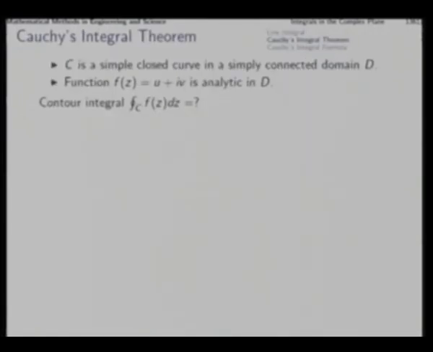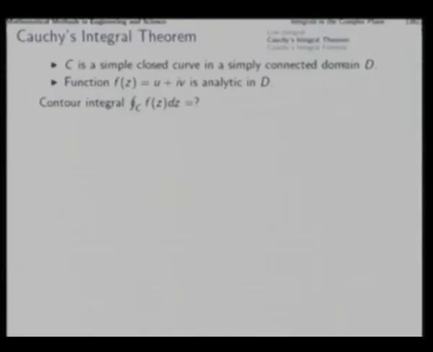Now we come to one of the important topics of our discussion, and that is Cauchy's integral theorem. The premises are that C is a simple closed curve, non-intersecting, in a simply connected domain D. We have already discussed what a simply connected domain is in the context of vector calculus.